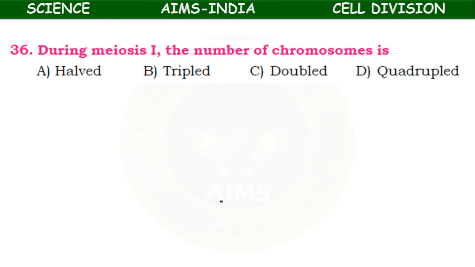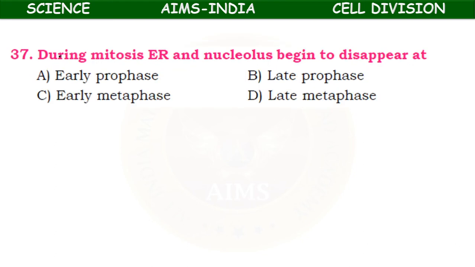During meiosis 1, the number of chromosomes is, what happens? The main function of meiosis 1 is to reduce the chromosome number to half of the parent cell. Okay. So that's why it is called reduction division. So here the chromosome number is reduced to half.